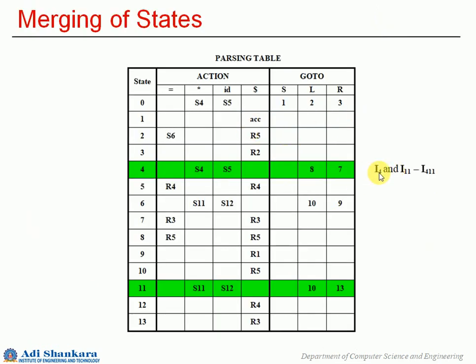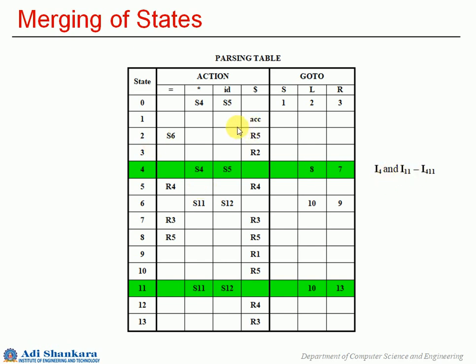So here I4 and I11. How do you proceed? I4 and I11 could be named as I411. Wherever you have I4 or state 4 mentioned, you can put it as state 411 or I411, and wherever you have I11, there also you will put it as 4 and 11.